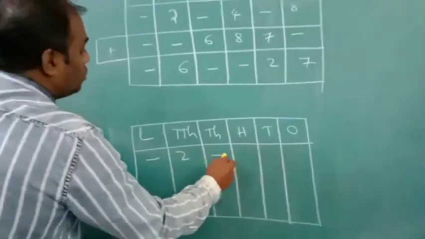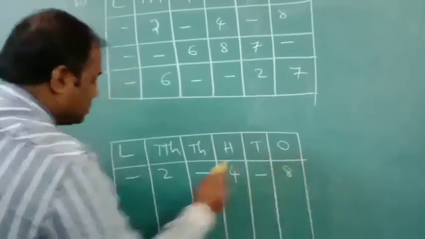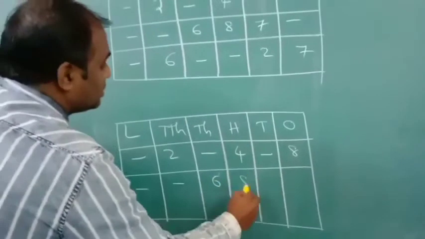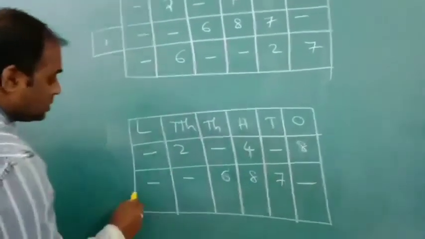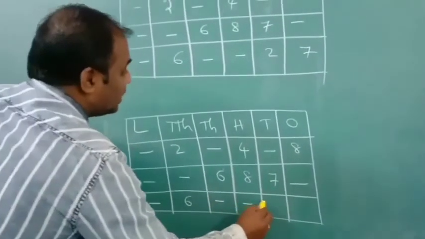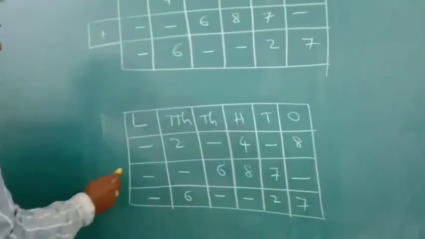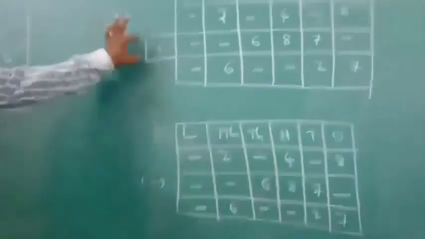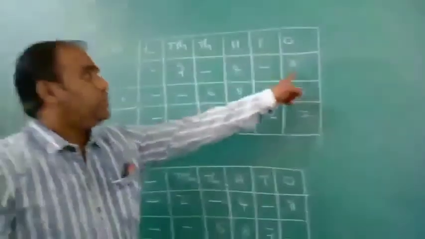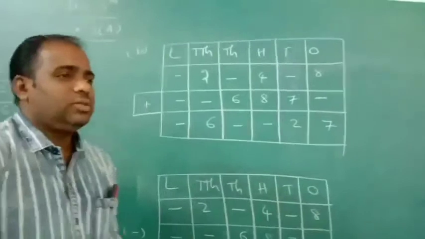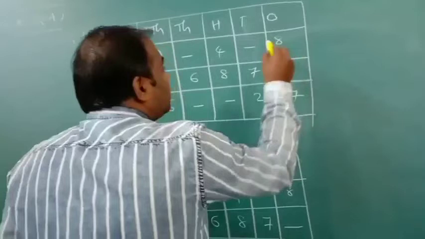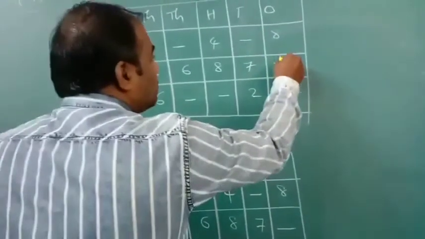Dash 2 dash 4 dash 8. Next dash 6 8 7 dash. Next dash 6 dash 2 7. Here you have to take subtraction. They didn't give it, so we have to find two ways, addition and subtraction. First we have to see, beta. From 8, how much to subtract to get 7? 8 minus 1 is 7. You write here 1.